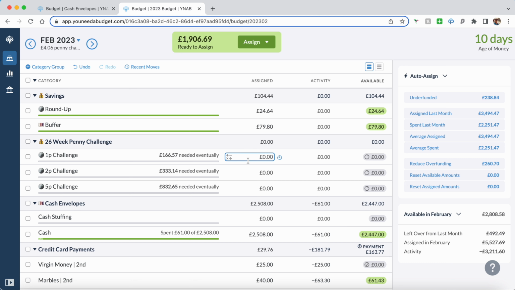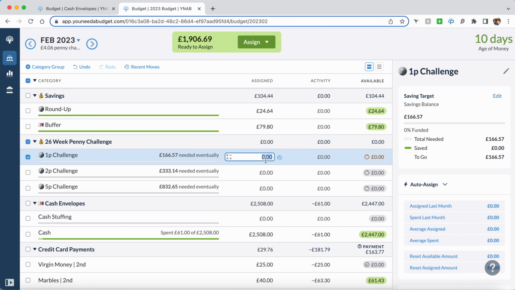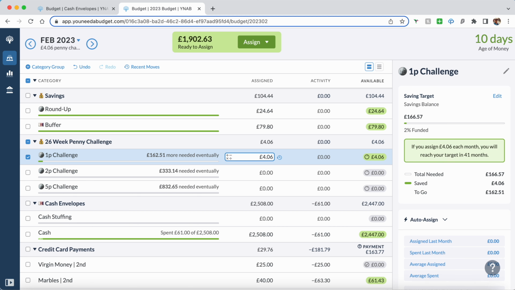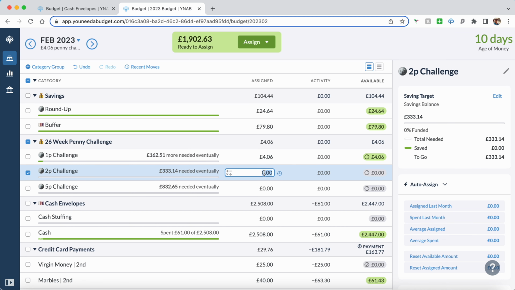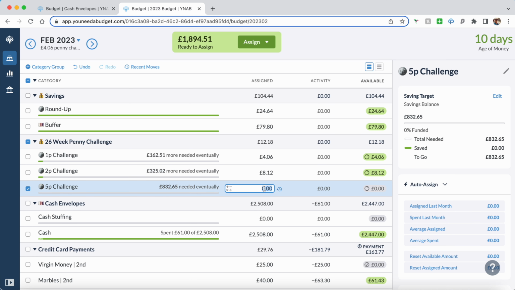And then my penny challenge. I'm starting this, and for the month, it's £4.06 to cover 4 weeks. I'm also doing a 2p challenge and a 5p challenge.